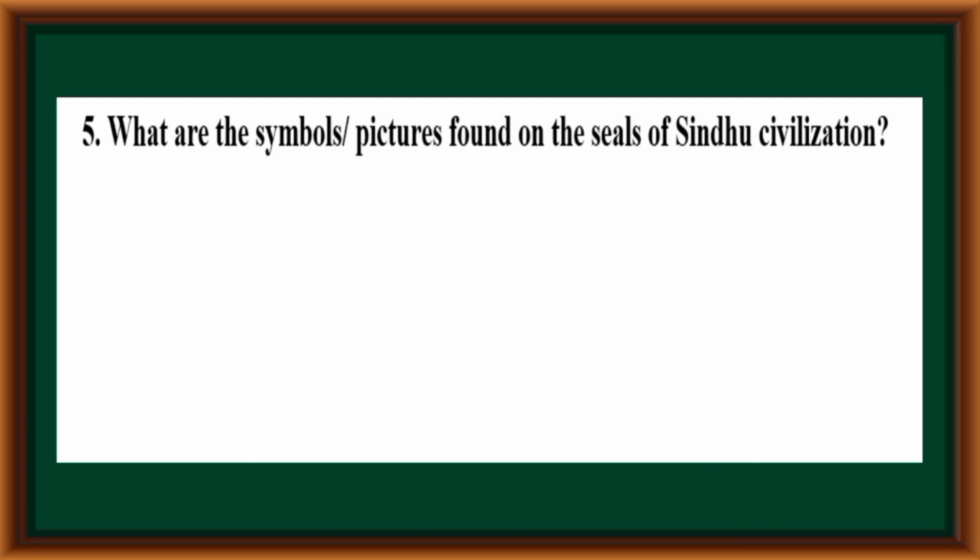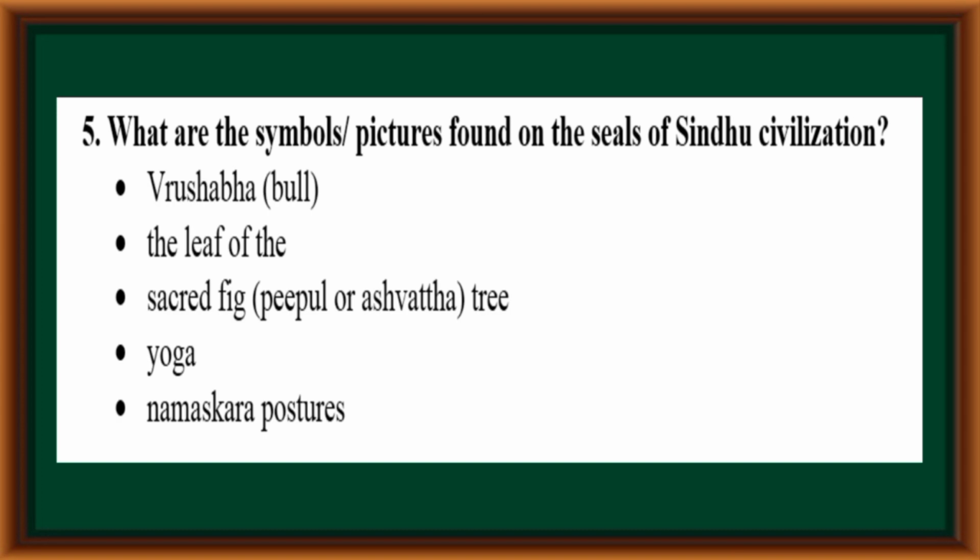What are the symbols or pictures found on the seals of Sindhu civilization? Vrishabha or bull, the leaf of the sacred fig tree, or peepal or Ashwatha, yoga, namaskara postures.